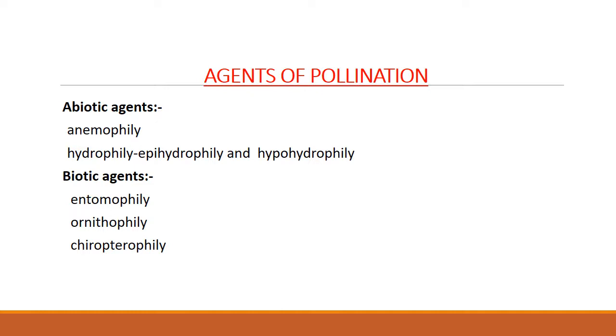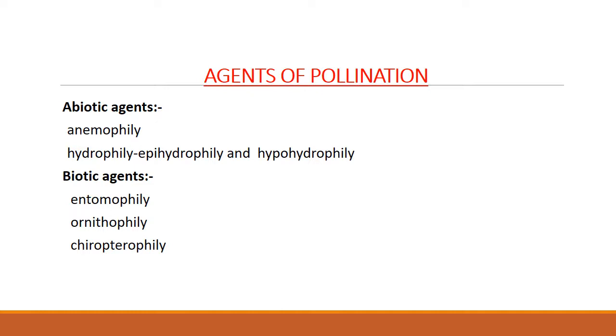Without nectar or fragrance, because nectar and fragrance are to attract the pollinating agents. Here wind is the pollinating agent, so the flower will be small, inconspicuous, colorless, without nectar or fragrance.